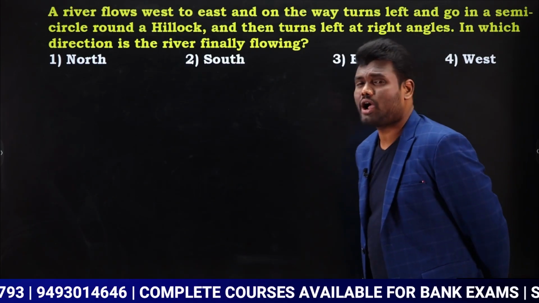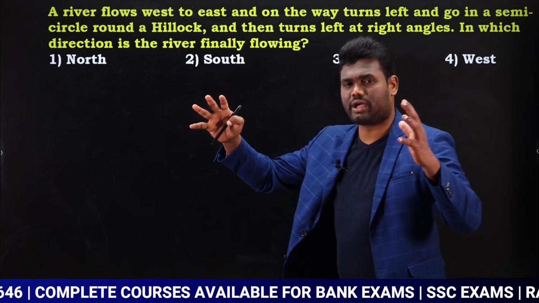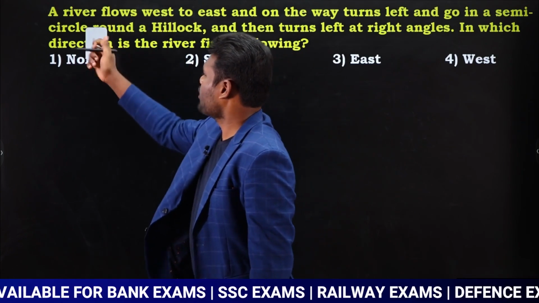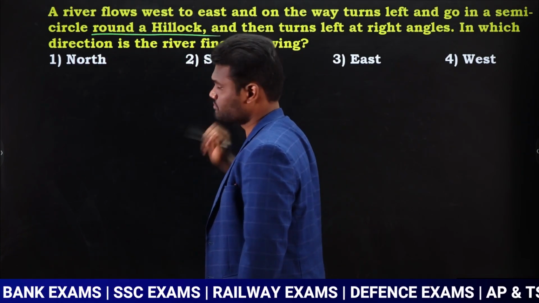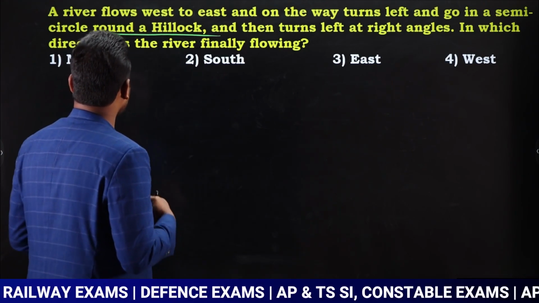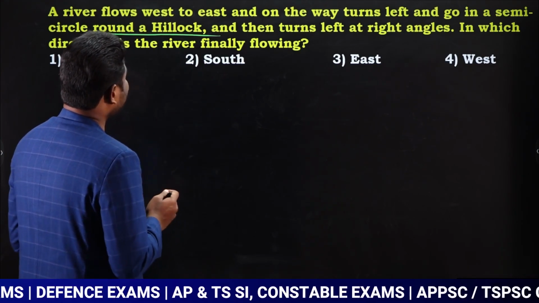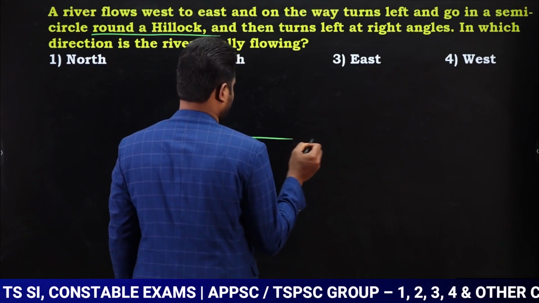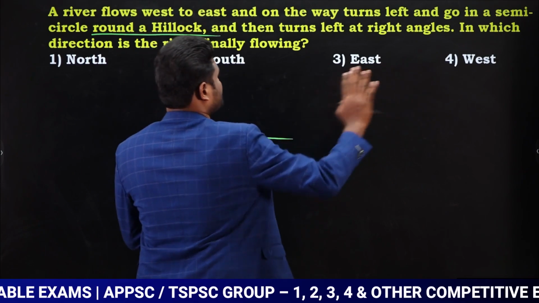Now hillock is nothing but a big rock. So read the question carefully and say what is the answer. Very good question. So I hope you got the answer. I am saying it, observe. A river flows west to east. So the river is flowing from west direction to east direction. So it is flowing from west to east.